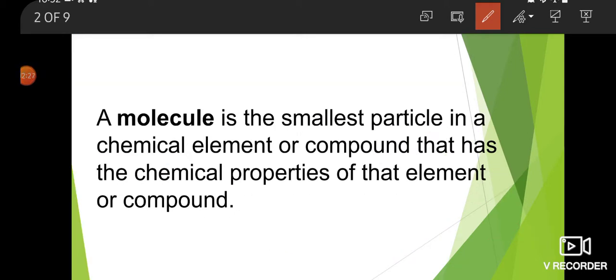Next is molecule. A molecule is the smallest particle in a chemical element or compound that has the chemical properties of that element or compound.